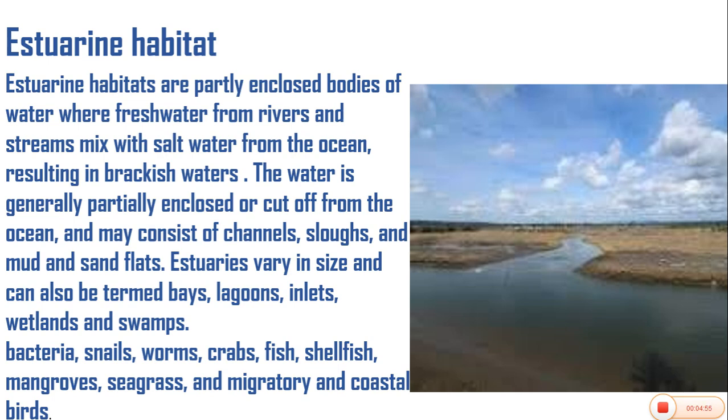Now, the organisms that can be found in the estuarine or brackish habitats include bacteria, snails, worms, crabs, fish, shellfish, mangroves, seagrass, and migratory coastal birds.